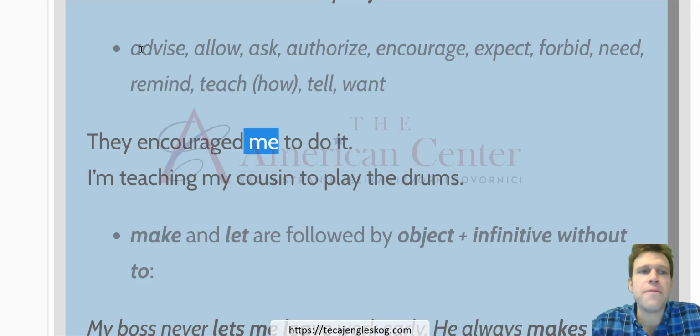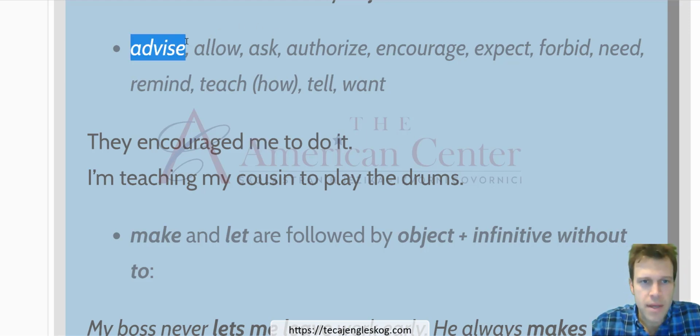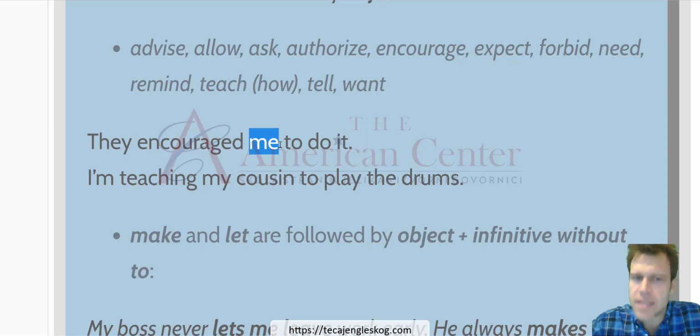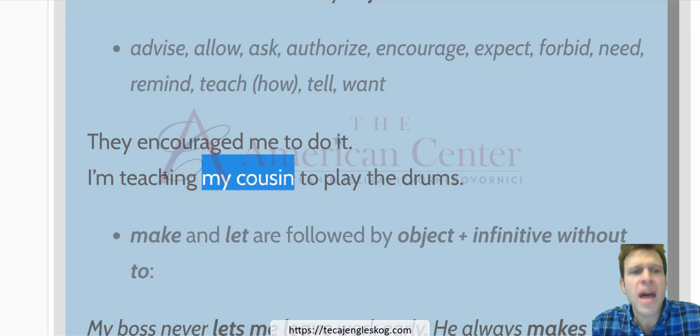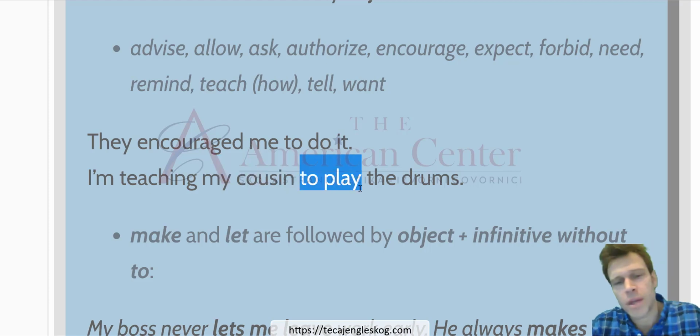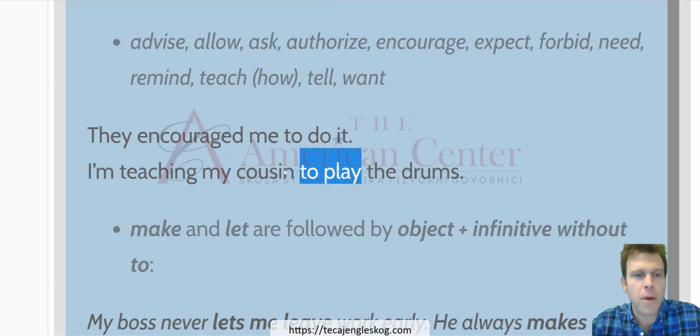They advised me. Me here is the object. The explanation for this is we simply can use an object after the verb, then we may use the infinitive. Pretty simple stuff.